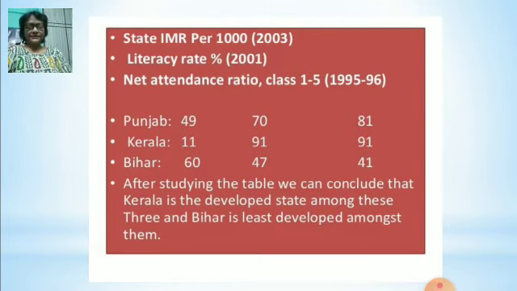The third column is net attendance ratio. Now net attendance ratio is the total number of children of age group 14 and 15 years who are going to school. It means that in that population of 14 to 15 years, how many children are going to school? In that case, Punjab 81%, Kerala 91 and Bihar 41. So from all these things we get to know how Kerala is ahead of Punjab despite per capita income being higher in Punjab. So Kerala is considered to be the most developed state because their HDI is very high.